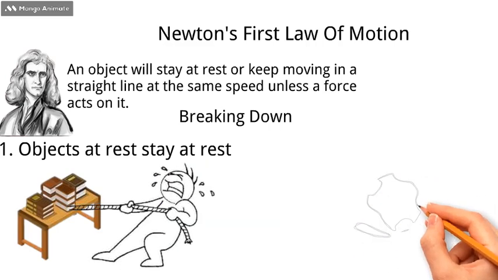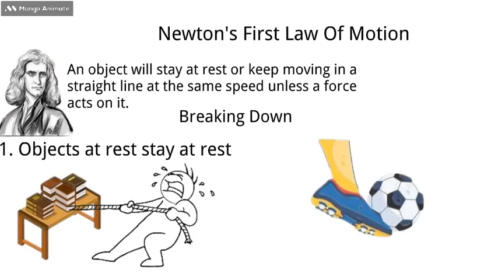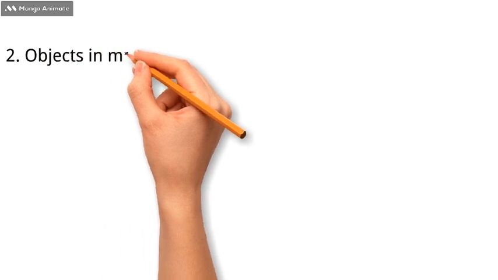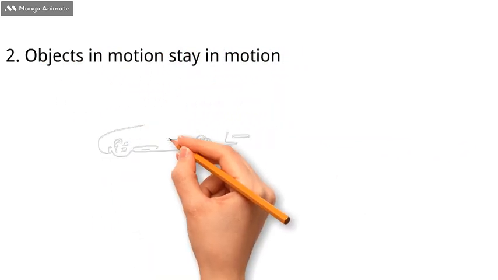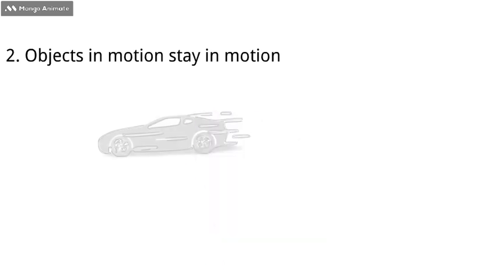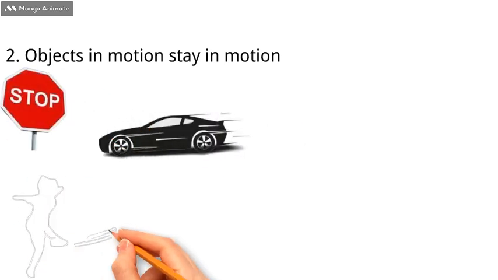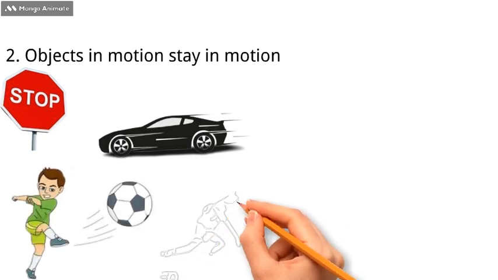For example, when a soccer ball is lying on the ground, it won't move until someone kicks it. That kick is the force that makes it move. 2. Objects in motion stay in motion. If something is already moving, it will keep moving at the same speed and in the same direction, unless something makes it stop or change direction. So, after you kick the ball, it will keep rolling.